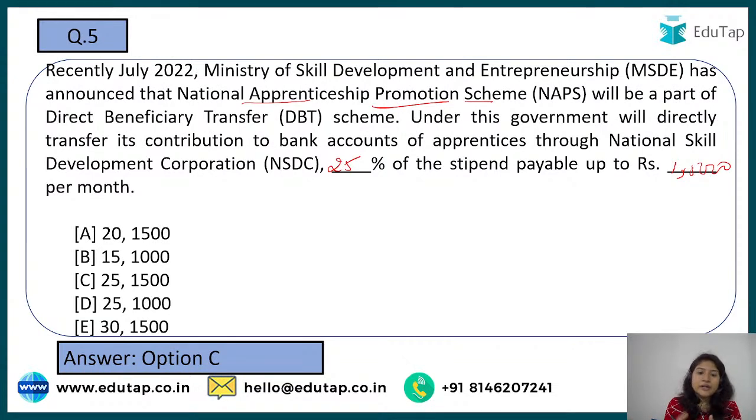You learn new skills, you work on it. In that, the central government is also helping, and the state government and the organizations which conduct apprenticeships also get some financial aid from the government. They also promote more and more people to join, to get the skill and have capacity building, right? So here we have the option 25%. What does it mean? How much will the government contribute? They will contribute up to 25% of the stipend, but there is a cap of 1500 on it. That is the cap that will be assigned to it.